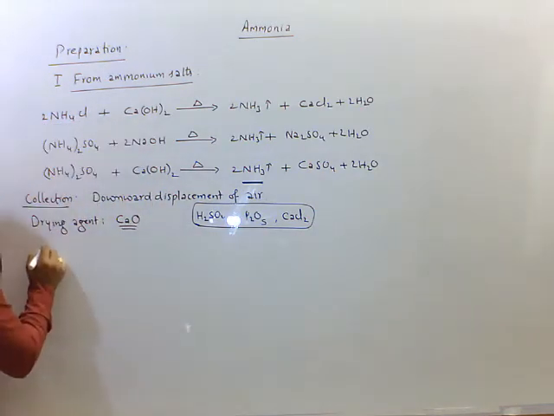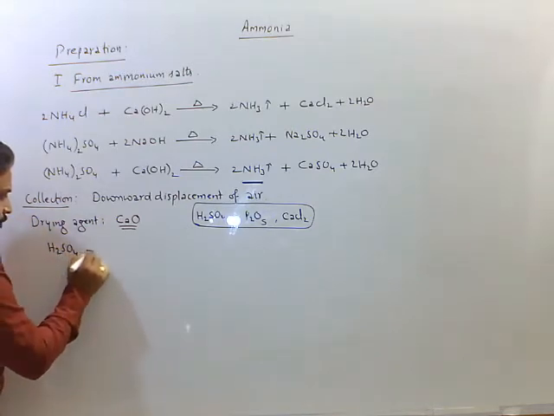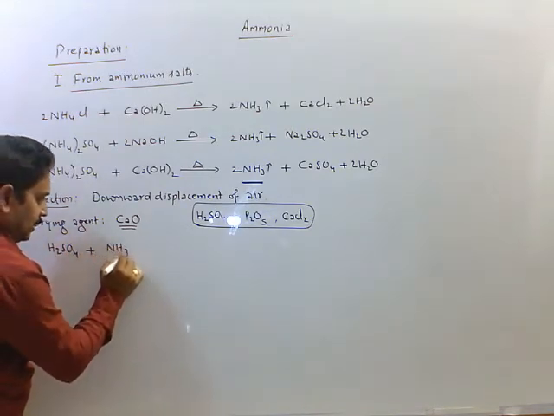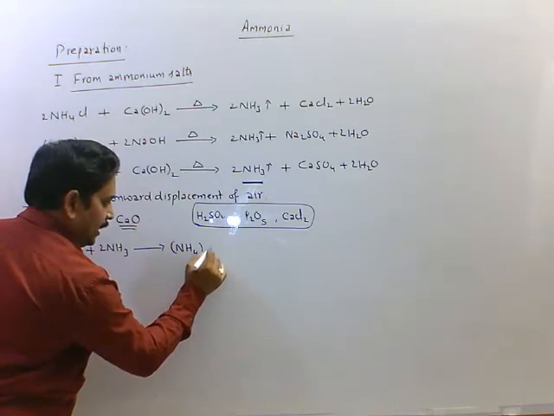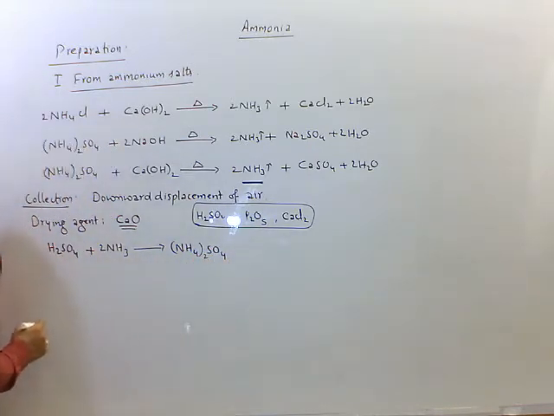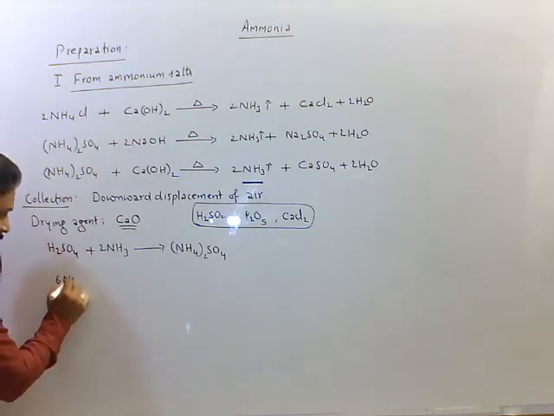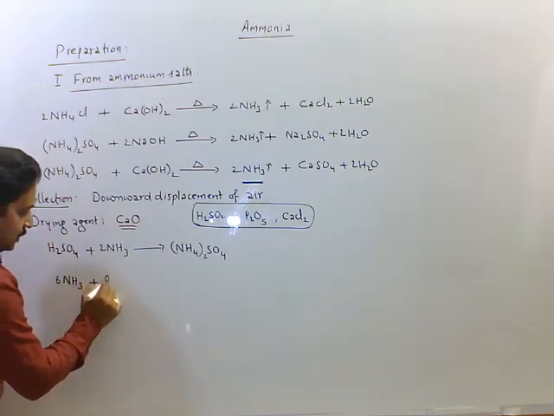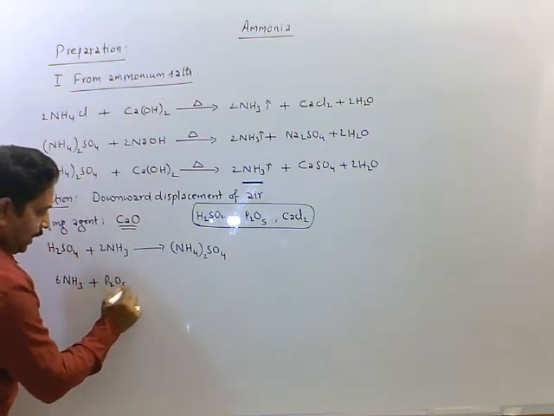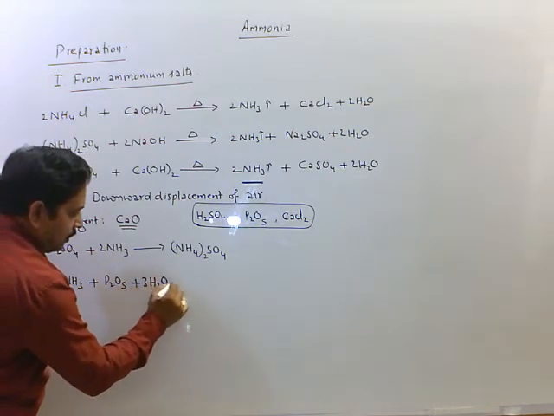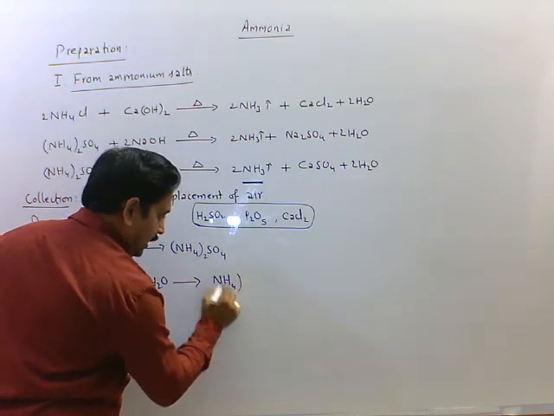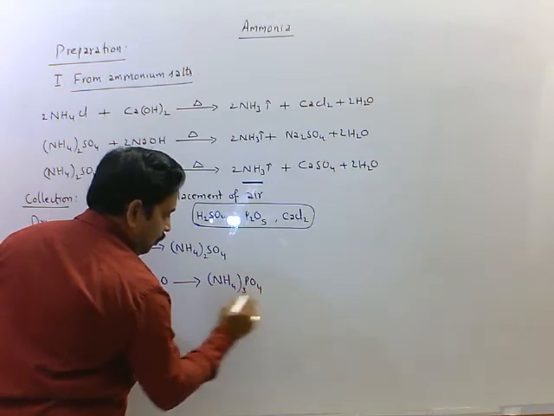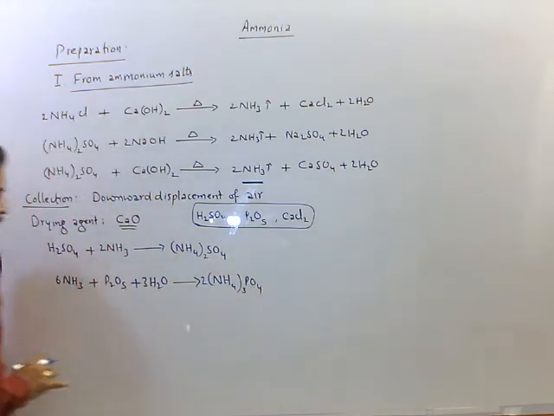Here the reactions: H2SO4 plus 2 moles of NH3, it forms ammonium sulfate, (NH4)2SO4. And 6NH3 plus P2O5 plus 3H2O forms 2 moles of ammonium phosphate, (NH4)3PO4.